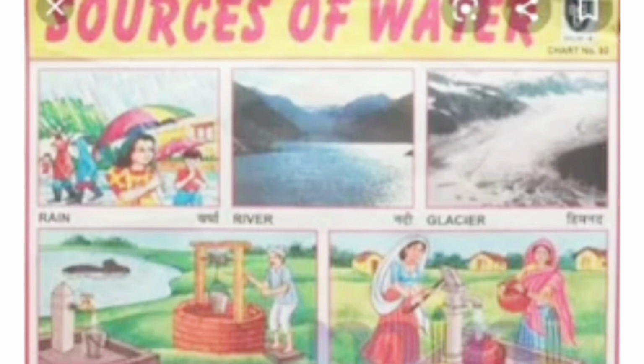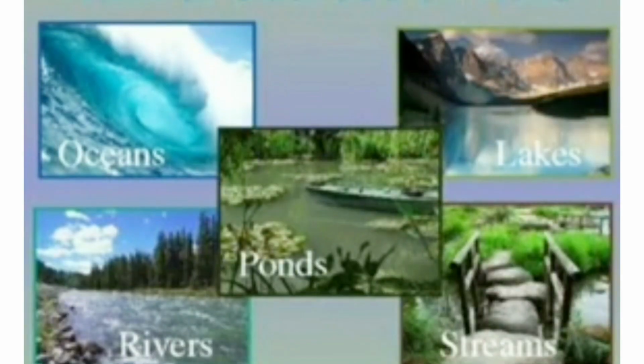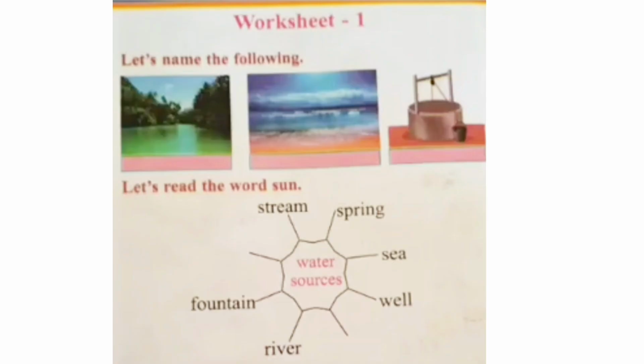The other sources of water. Yes, we get water from river, glacier, water tap, well, pond, hand pump, right? Sources of water: oceans, ponds, rivers, streams, lakes. These are the natural sources of water. Which are those? Tell me again. Oceans, rivers, ponds, lakes, stream, sea, well, spring, fountain.